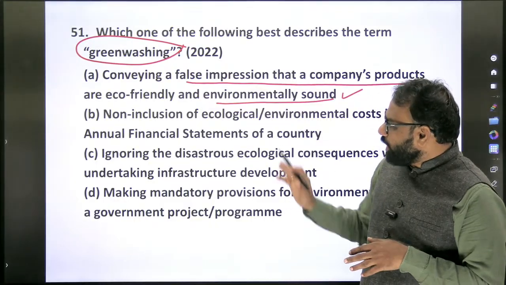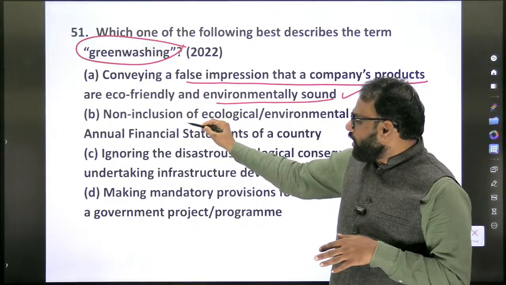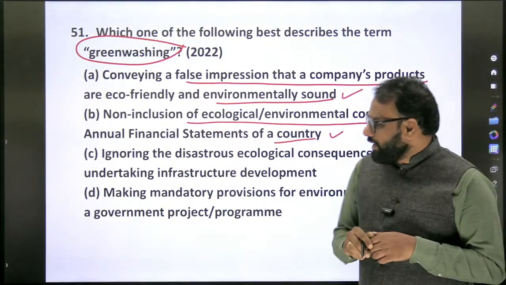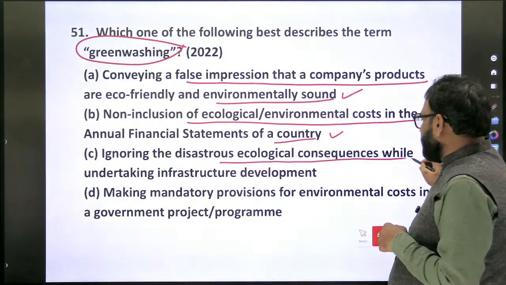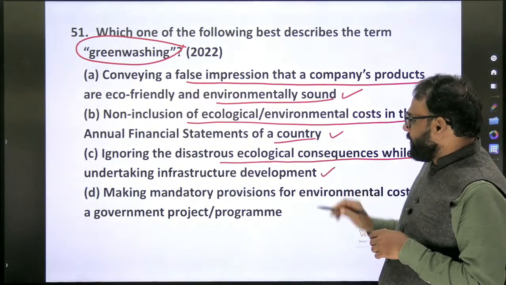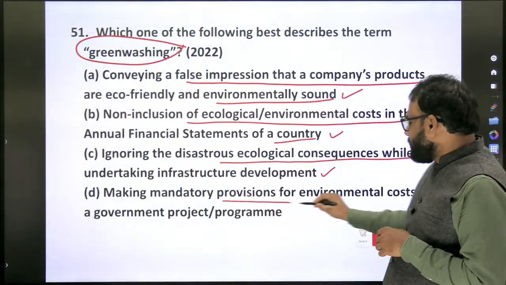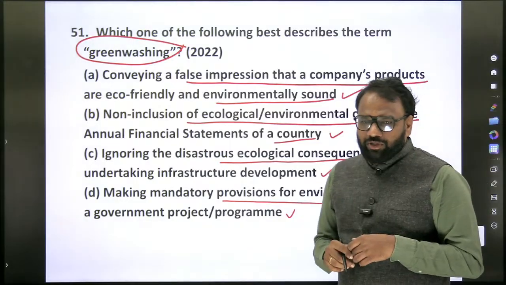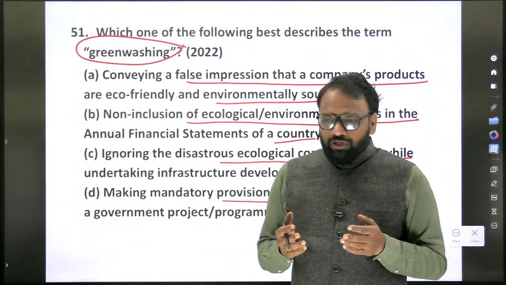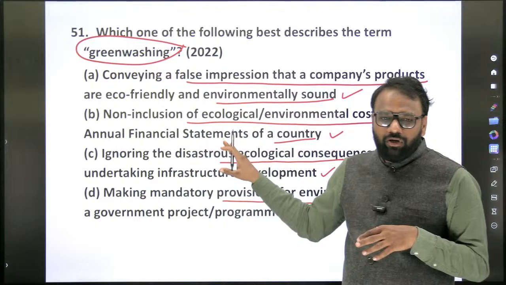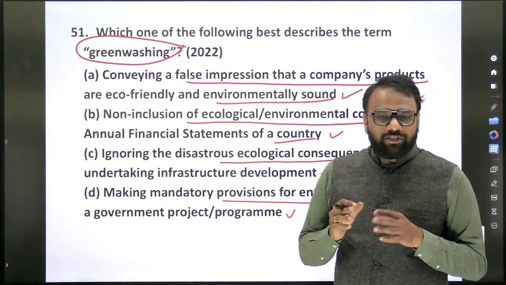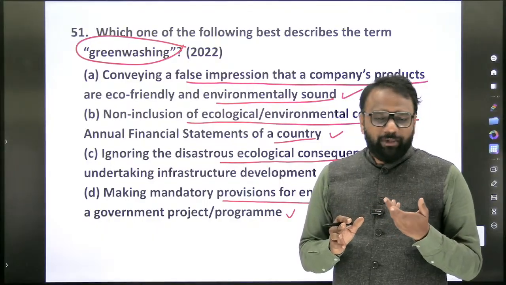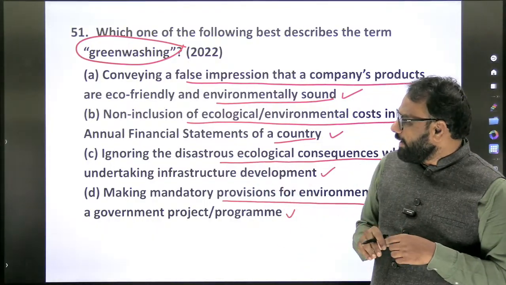So if you look at the options: greenwashing; non-inclusion of ecological environmental costs in the annual financial statements of a country; ignoring the disastrous ecological consequences while undertaking infrastructure development; making mandatory provisions for environmental costs in a government project or program. Here again it depends upon intuition. Personally I will not be able to eliminate any of these statements. Sometimes based on the extremeness of the statements we will be able to eliminate, but in this context it's not possible.